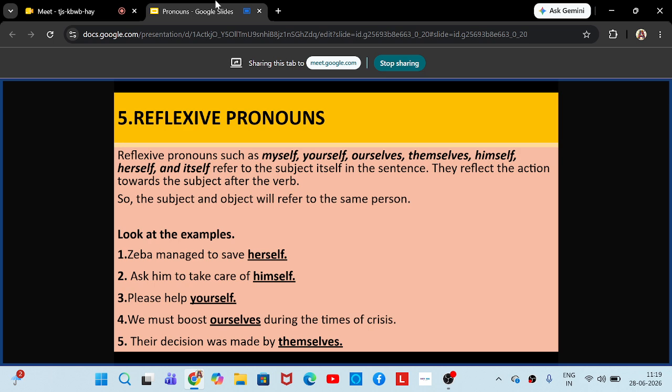So the subject and object will refer to the same person. They speak about the action that the subject performs. Once you look at the examples, you will understand how the subject and the object will be the same person. எப்படி subject-உம் object-உம் ஒரே person வருது அப்படிங்கிறது you will understand here.